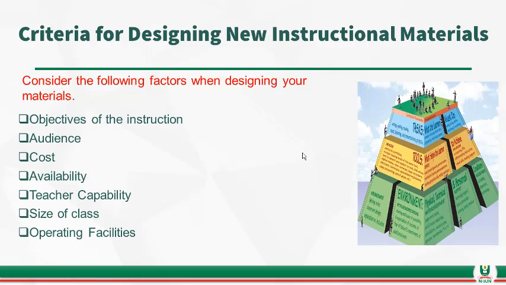Now the next one is operating facilities. In a room or class where we are going to make use of some materials, and the material we are going to use needs electricity power to operate, we should also consider whether that room or classroom has such facilities. If the facility is not available, we don't need to take the materials to that classroom. So these are the things that we need to consider too.